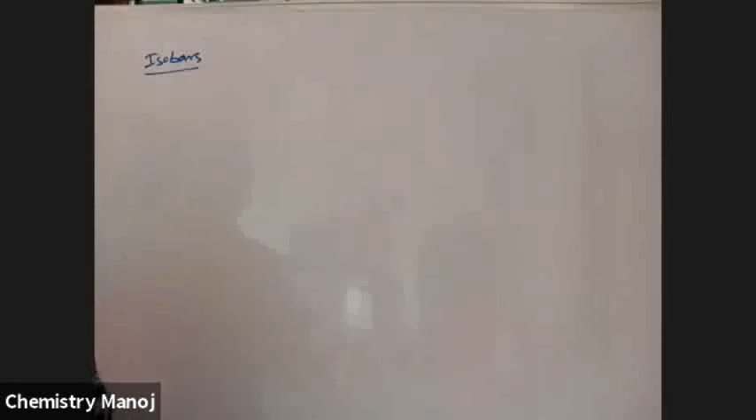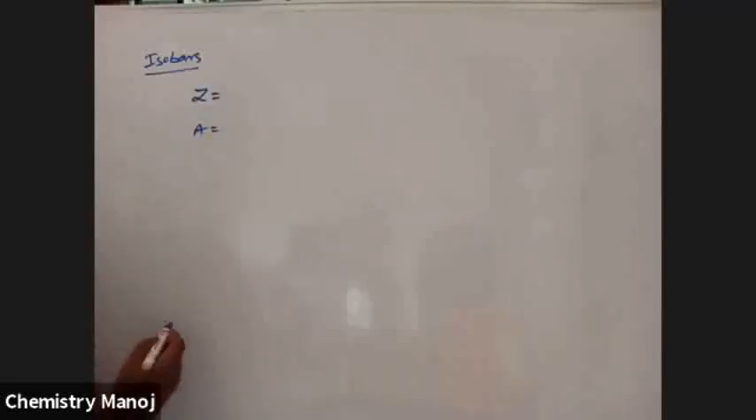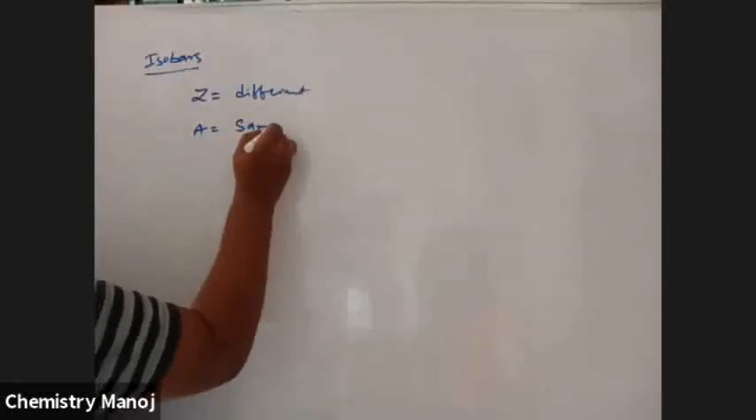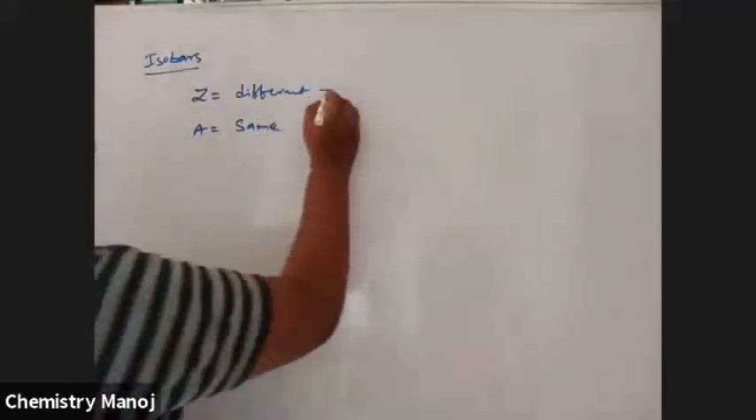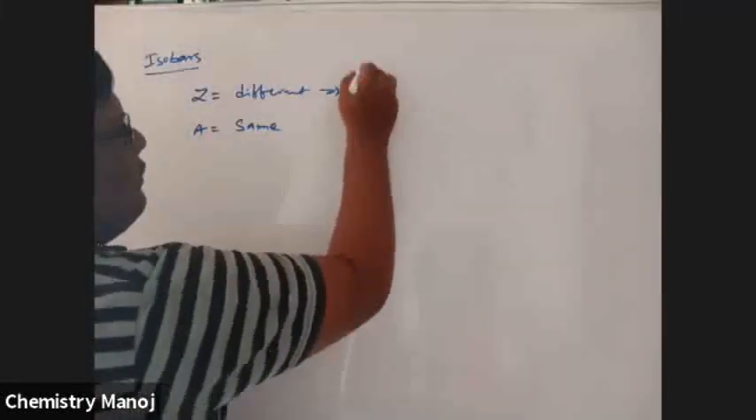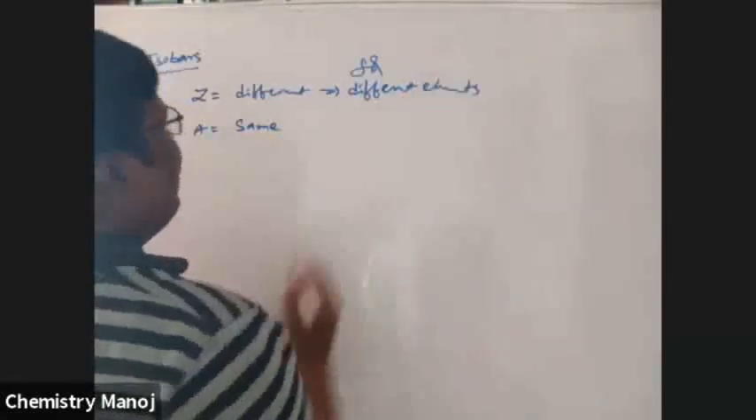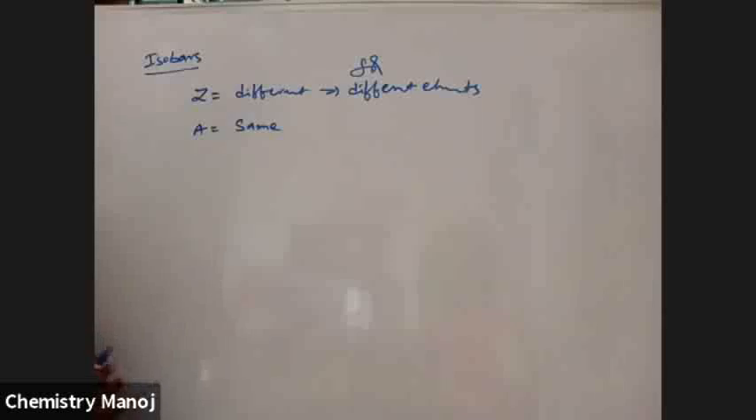Isobars. In isotopes, the atomic number is the same and the mass number is different. In isobars, the atomic number is different and the mass number is the same. Atomic number different means different elements. Different elements having the same mass number are automatically called isobars.